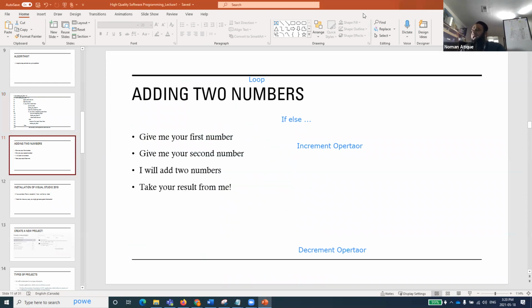the next slide says adding 2 numbers. So if you want to add 2 numbers, what do you do? You will say, give me your first number, give me your second number. I will add the 2 numbers and take your result from me. Does that make sense? Adding 2 numbers algorithm. Now this is very informal. This is in total a raw English format. But do you find any difference between this and this?